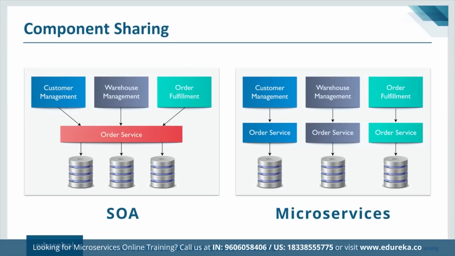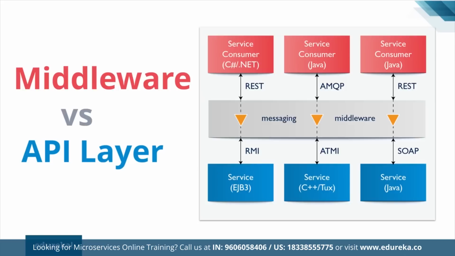But there again is the difference in microservices, because in the microservices architecture, for each and every application, so for customer management, we have a separate order service, and that order service would be accessing its own database. For warehouse management, you have a separate order service, which would be accessing a different database. And then for order fulfillment, which is again a different application, this would be using a different order service, and this order service would be using a different database from where it would be accessing data, right? So that's how there's a difference in even component sharing between these two architectures. And then we have the next difference between them, and that is middleware versus API layer.